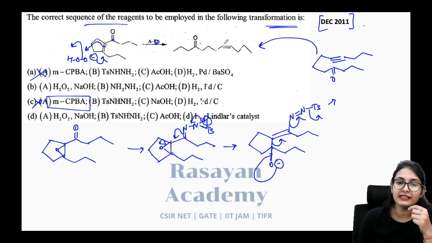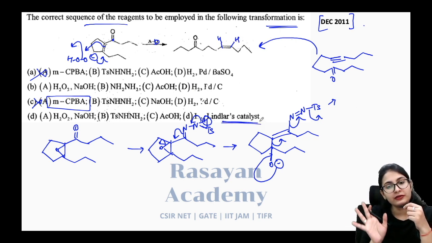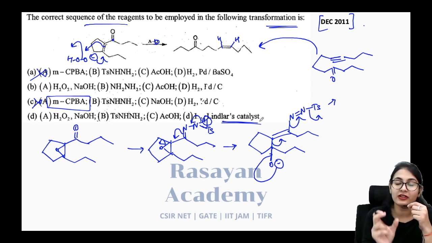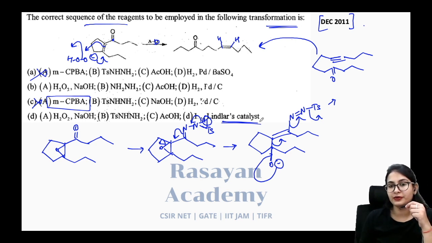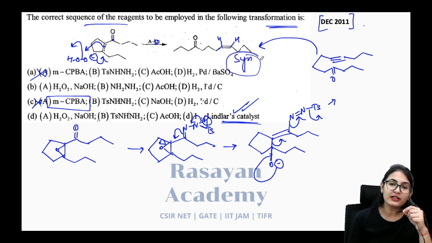Alkyne reduction to cis alkene only happens with the Lindlar's catalyst. Lindlar's catalyst, you know, is only hydrogen and palladium on charcoal, but in the presence of a catalyst poison, so that alkyne to alkene reduction stops. It does not further reduce to the alkane. So through the Lindlar's catalyst, you are going to have selective reduction, and that also syn. Alright, so that's why it gives you the cis alkene. Very, very simple reaction. Answer is option number D.